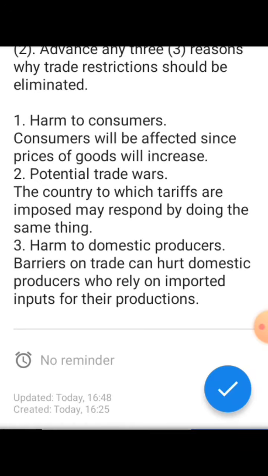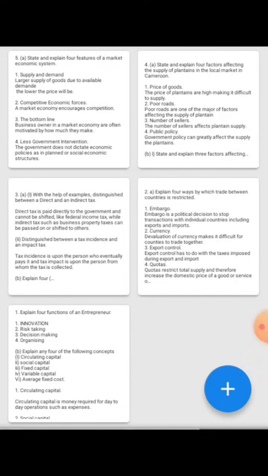So we have answered the second point of these revisions. Remember, we are on revisions. Now we are going to go to the third point and answer it. Don't bother, I have everything in my notepad. I have gotten all the answers for you. Okay, so let's go to the next one.